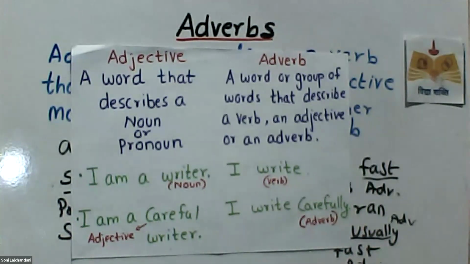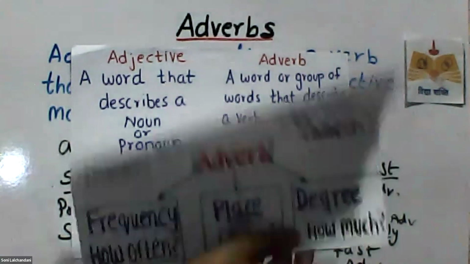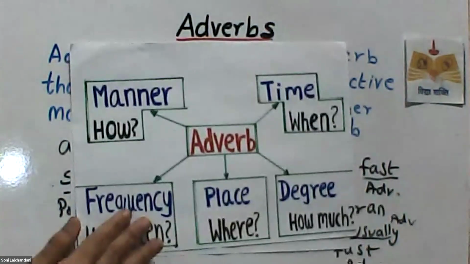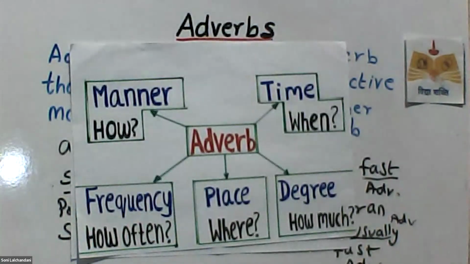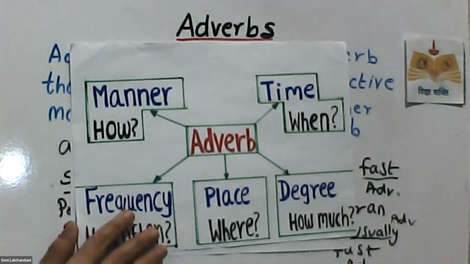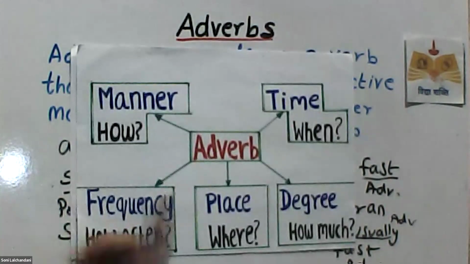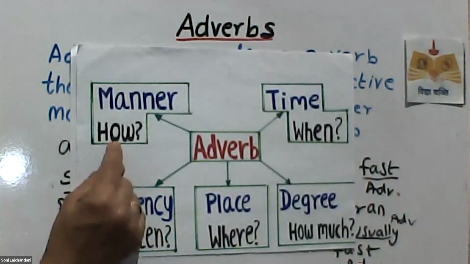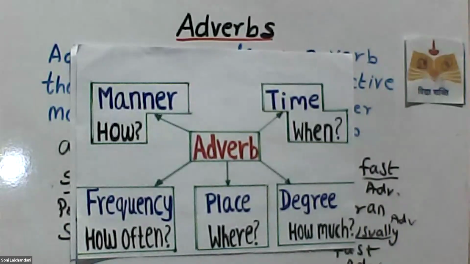Now, in adverbs we have adverb of time, adverb of manner, adverb of place, adverb of frequency, and degree. So we have all this, right? Now, when you ask the question how, how did he run, and you get an answer, that is an adverb of manner. She runs quickly or she runs fast: you are asking how did he run, and you get the answer that he ran fast.